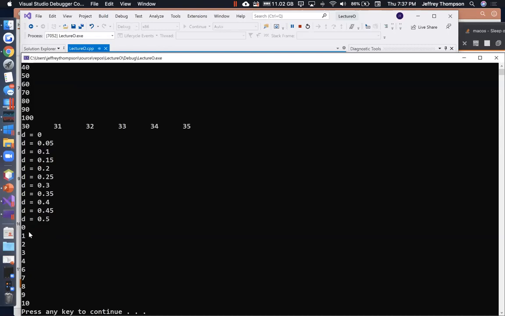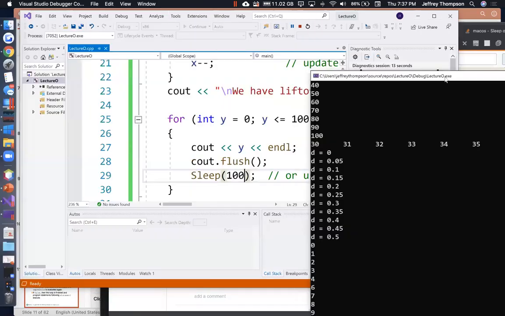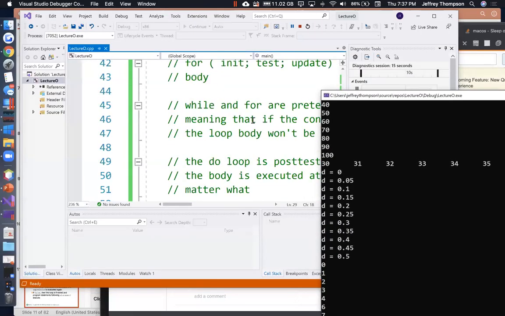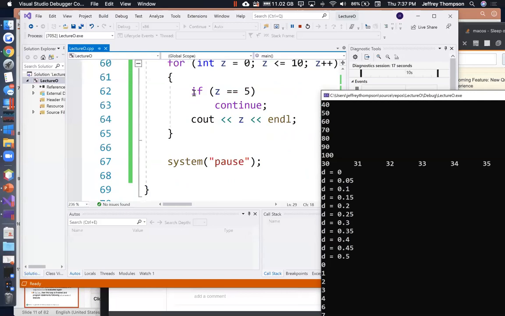All right, so it printed out 0, 1, 2, 3, 4, but it skipped 5. It skipped 5 because of our continue statement, right? If z is equal to 5, continue, which means retrigger the loop immediately, jump back up to the top, increment the counter again, and then keep going.